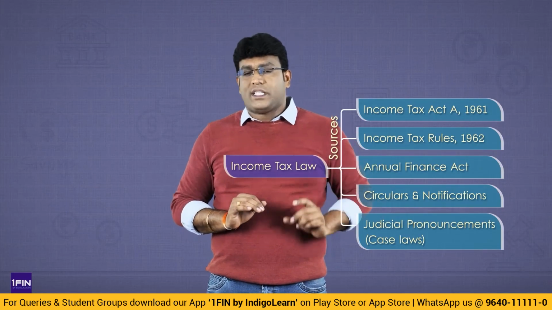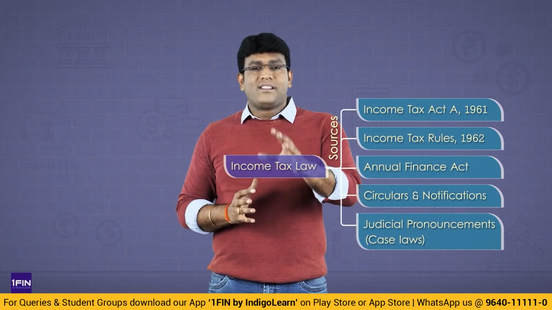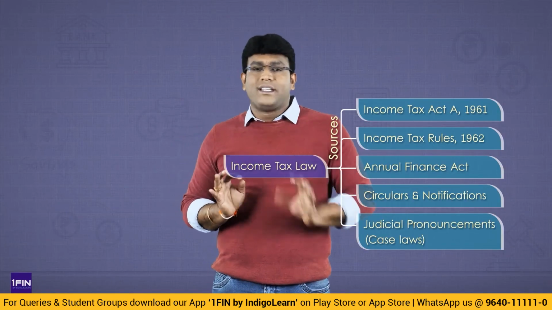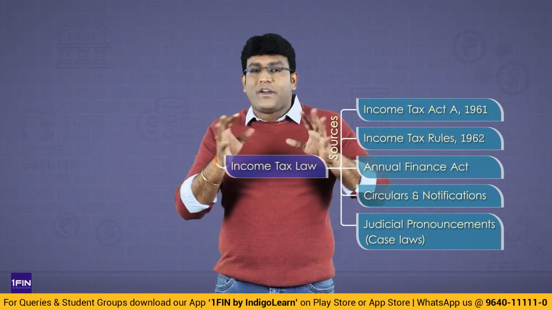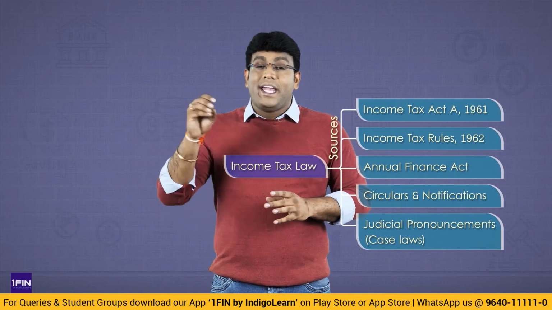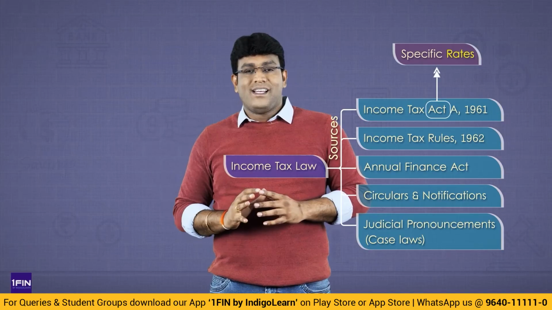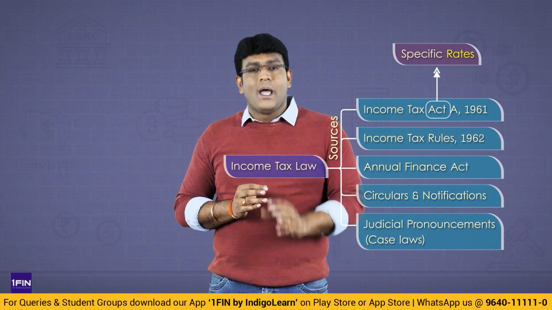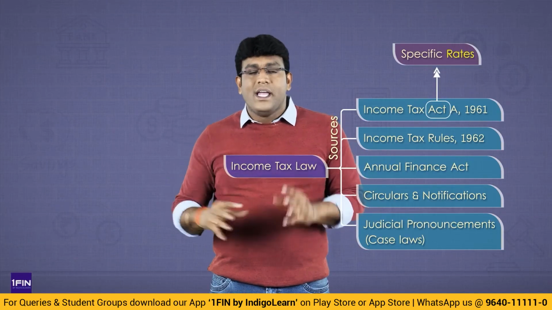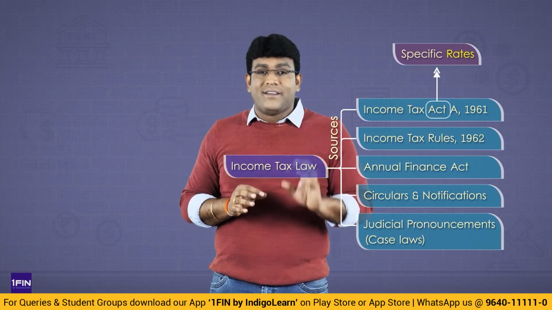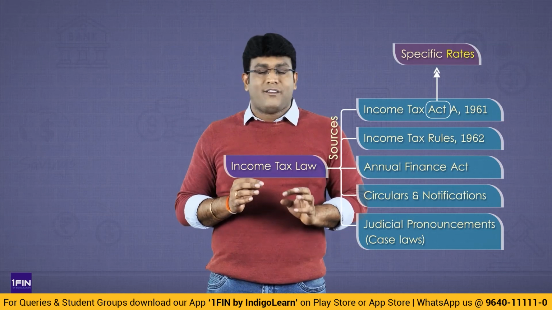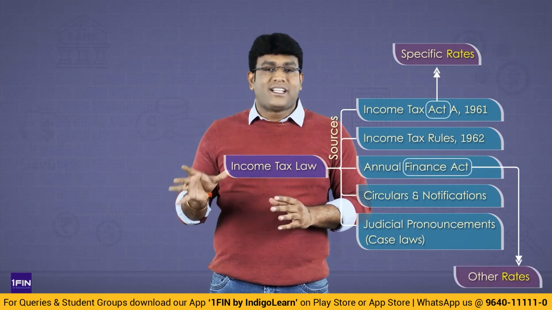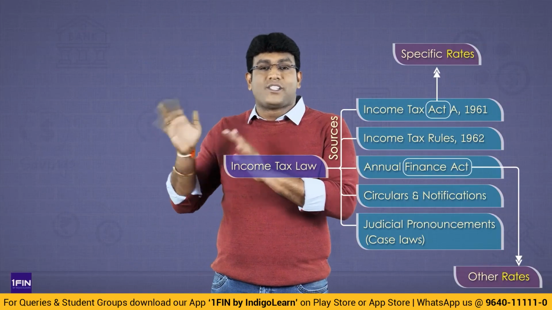Now let me explain to you one interesting point. When we discuss this income tax, some rates of income tax are given in the Income Tax Act itself. Something like the rate of tax for capital gains, casual incomes, betting incomes. We'll talk in detail. Some rates of income tax are given in the Income Tax Act itself, and some rates of income tax are given by the Finance Act, where they have given progressive rates of tax.